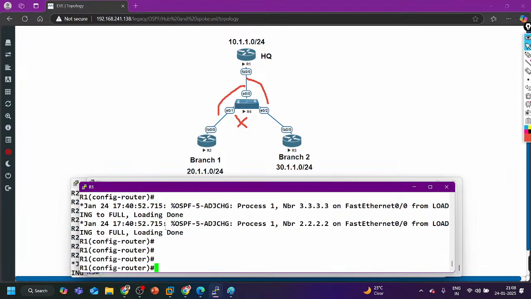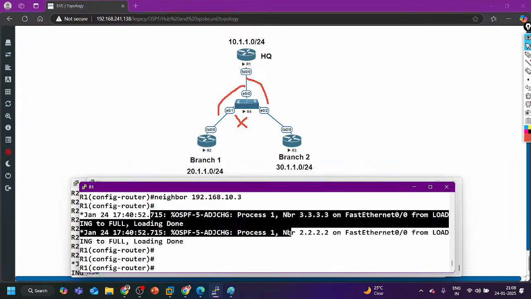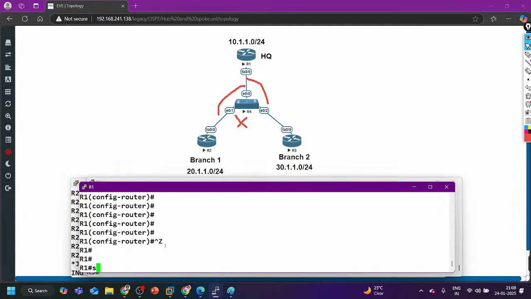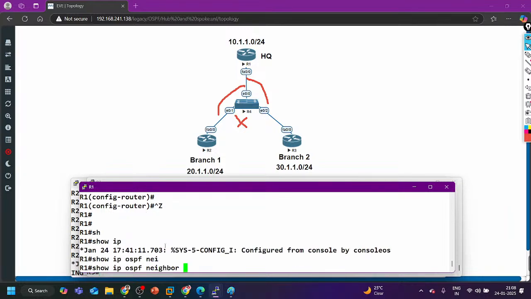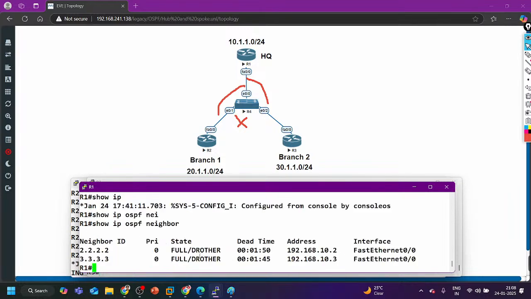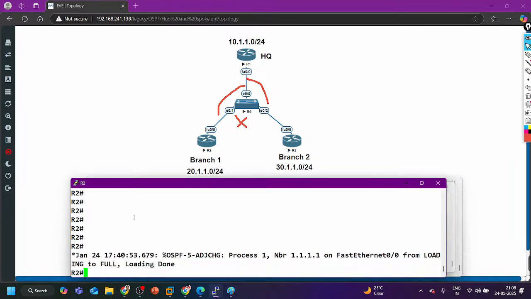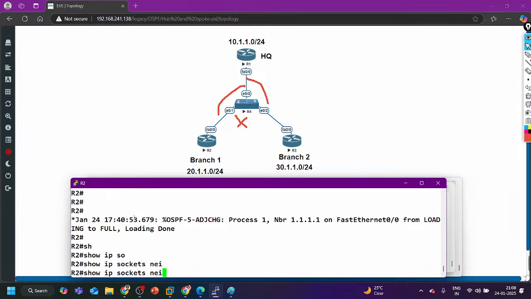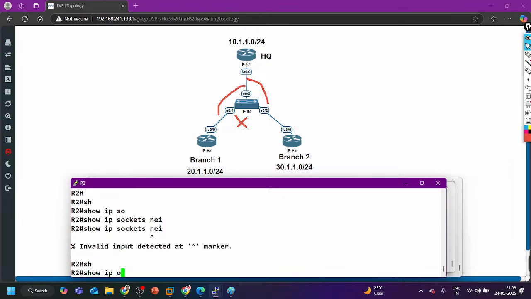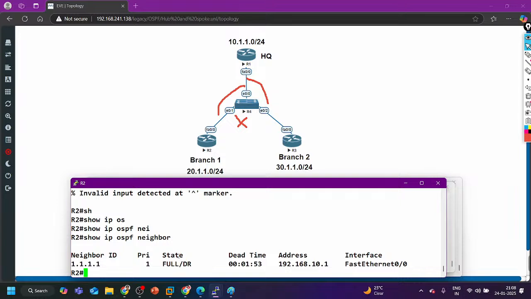Now router 1 has neighborship with both routers, so show IP OSPF neighbor, and this time you can see DR, other on router number 2 also. Here is the DR.